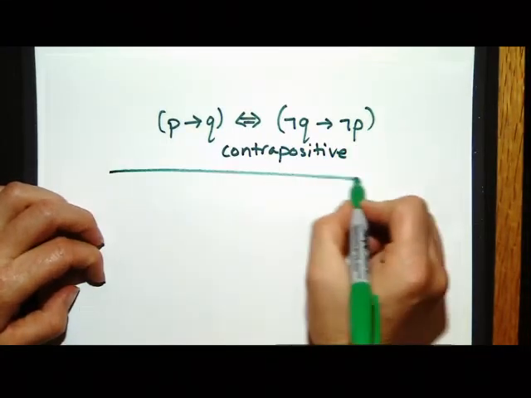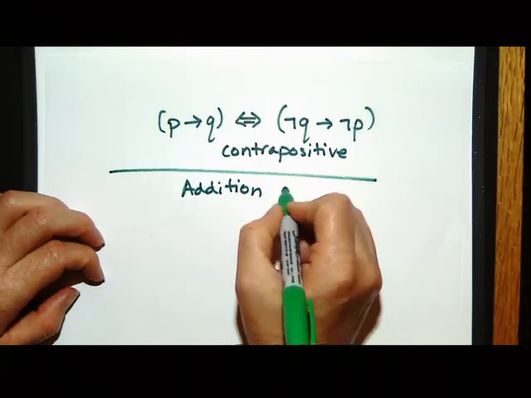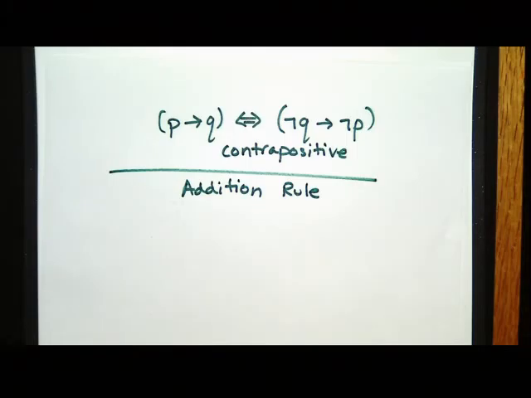When you are working Deep Thought, you will need to know the addition rule. You will probably not need it on most of the proofs that I give you, but philosophy people like to add random stuff to their proofs. So if I tell you that I have brown eyes, then I can also say I have brown eyes or anything else in the world, and it'll still be a true statement, right?